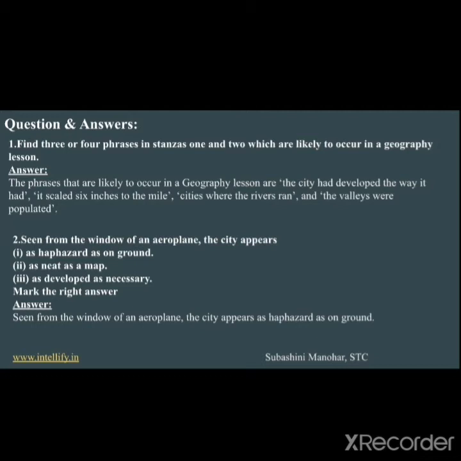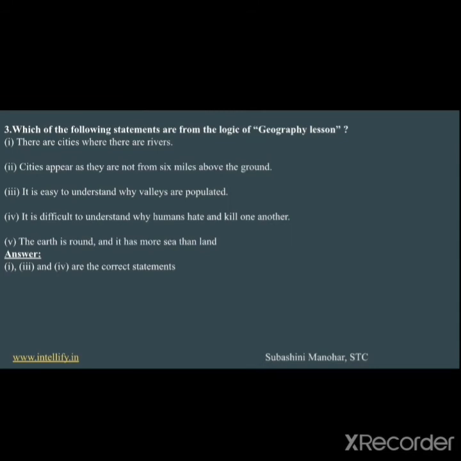Seen from the window of an aeroplane, the city appears as: first one, as haphazard on the ground, or as neat as a map, or as developed as necessary. Mark the right answer. The right answer is: seen from the window of an aeroplane, the city appears as haphazard on the ground. Third question, which of the following statements are from the logic of geography lesson?